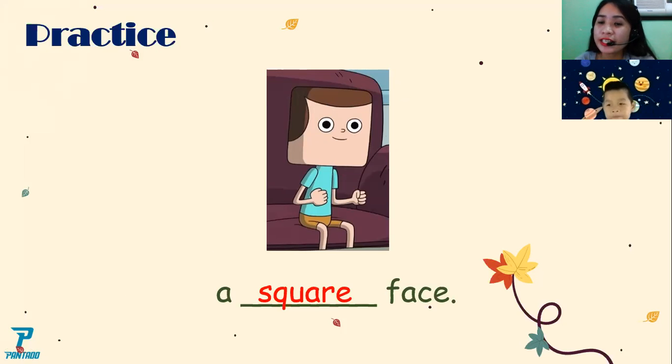Look at your face. Is your face the same as the boy's? Look at the boy's face. It has 4 corners. 1, 2, 3, 4. How about Luke's face? Look at your face. Do you have a square face? Yes or no?